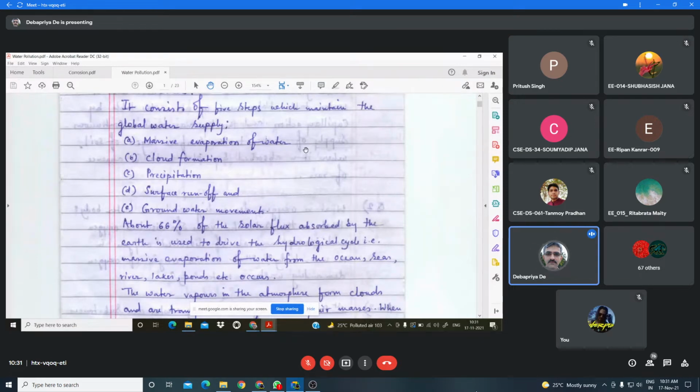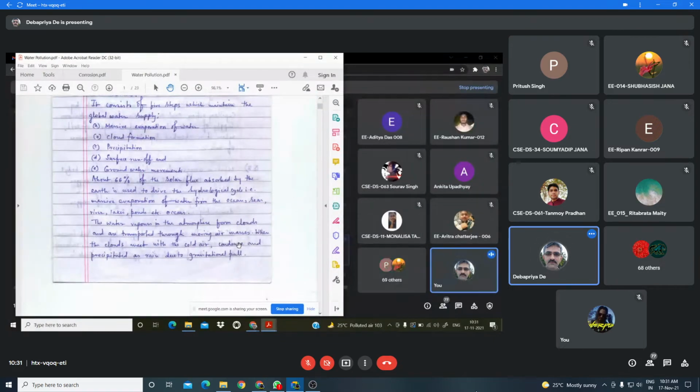If we consider the relative greenhouse efficiency, then if the greenhouse efficiency of carbon dioxide is 1, then the greenhouse efficiency of chlorofluorocarbon is 15,000. So you can imagine that the other greenhouse gases which are present can influence global warming more. But as the concentration of carbon dioxide in the atmosphere is very high, it is considered as a major